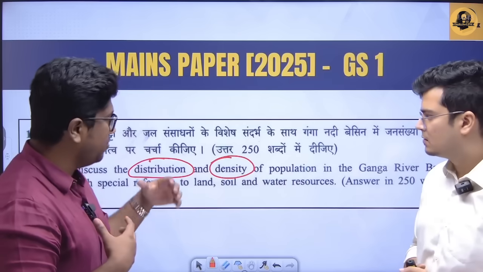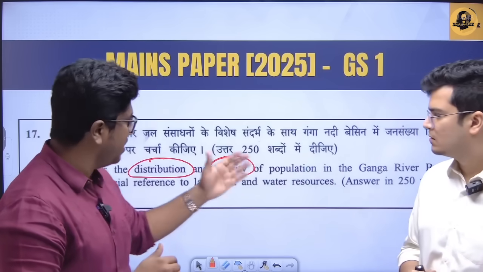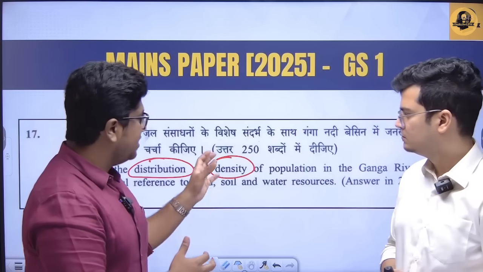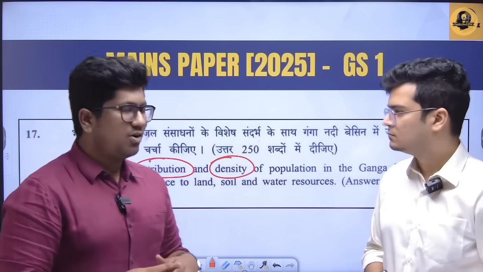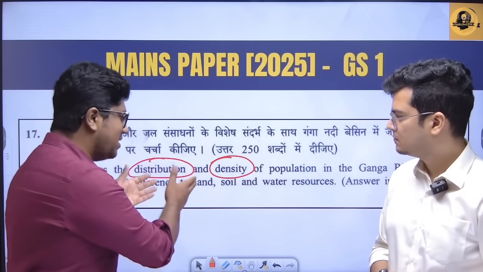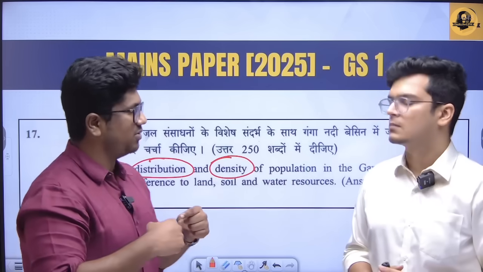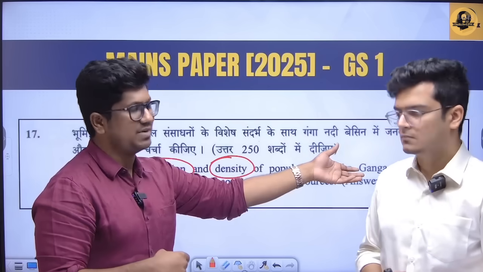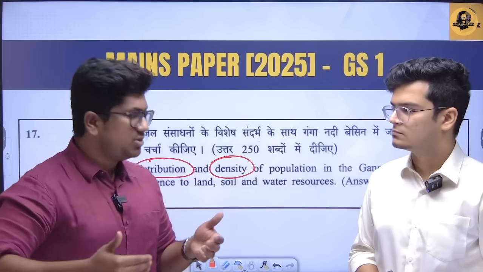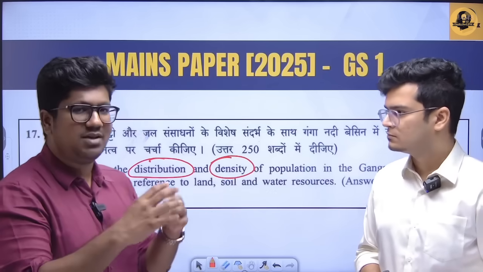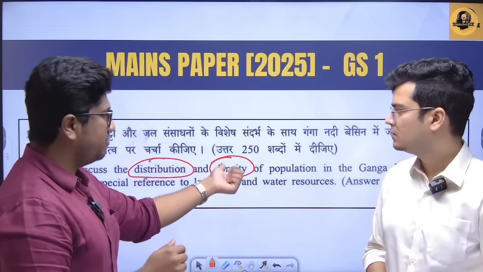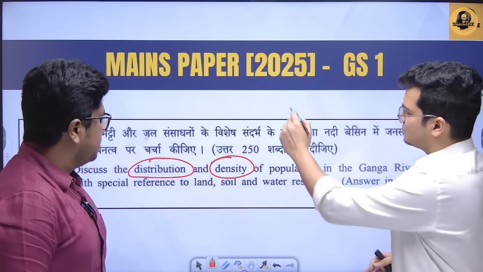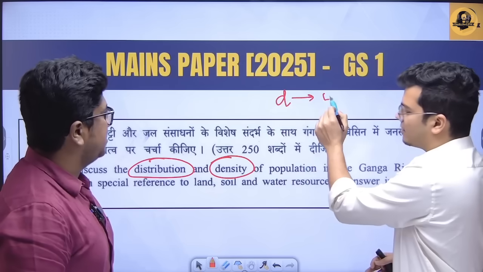So if it was me, if I were to write it again, then I would also divide it into 2 halves. First half would be about the distribution of it. The second part would be the density of it. Now, what people generally do is, instead of going by the demand, they go with what they know about. Right. So they might be much aware of the land, soil and water resources available in the Ganges River Basin. Right. So they will divide the answer into land, soil and water resources, and maybe that is how they write. But that won't fetch us good marks. Right. So basically, if I have to divide this into subparts, one will be distribution. Exactly. And there you will write land, soil and water.